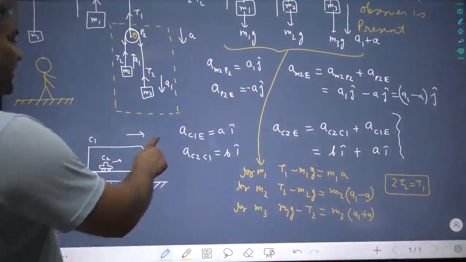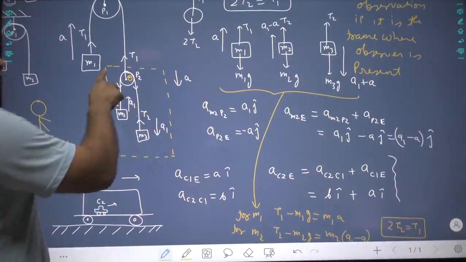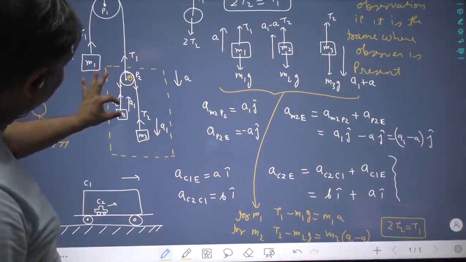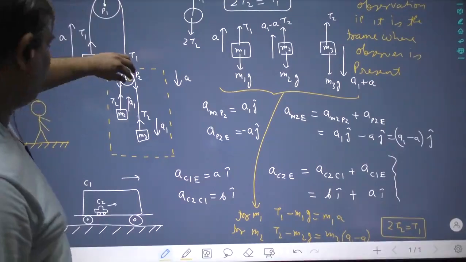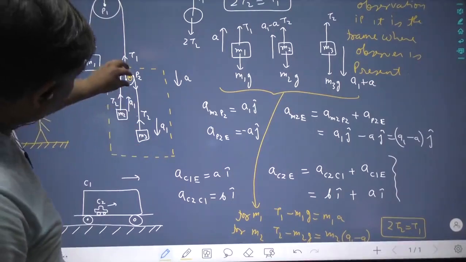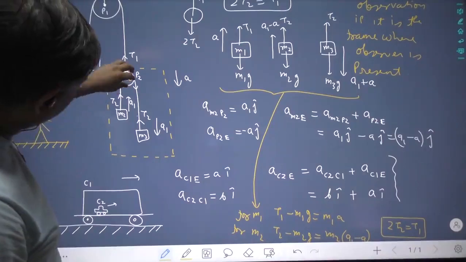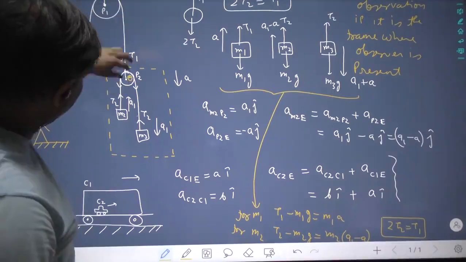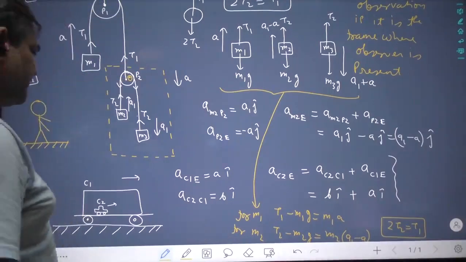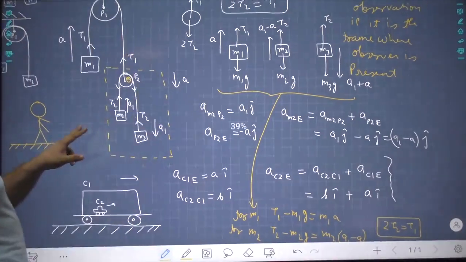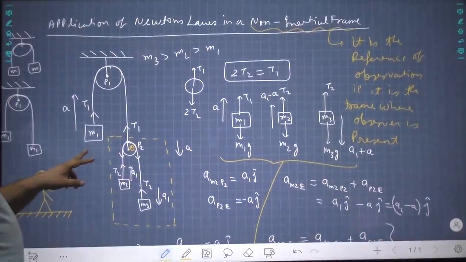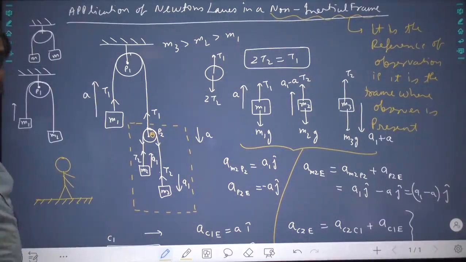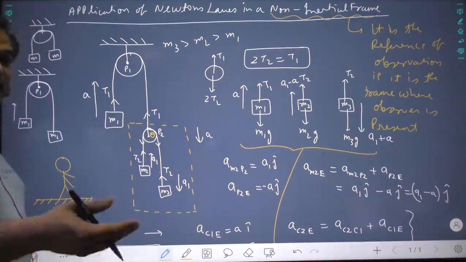You will also get the acceleration of this system. When I said this is accelerating A1 downward with respect to this pulley, that is due to this pulley's motion, and then this pulley is again going with acceleration A. Is this thing clear to you all? Say yes, students.